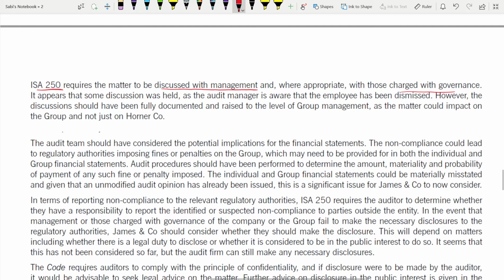It appears that some discussions were held as the audit manager is aware. You see, this audit manager is aware, you are picking up from your scenario. Because of that, you can say that some discussions were held. If discussions were not held, how can the audit manager be aware? Definitely some discussion was there with the management. That's why the audit manager was aware that the employee has been dismissed. However, the discussions should have been formally documented.